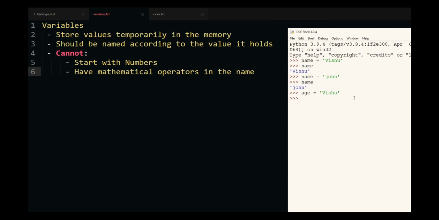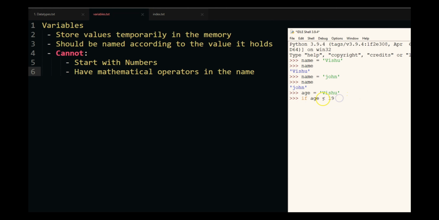You should not assign age is equal to Vishu, because anyone who is reading or who is going to use your code will not understand if you say if age is less than 18 or 19. This is going to throw an error because age does not hold an integer value. It holds a string value since it is surrounded by quotes, and you cannot compare an integer and string. So this will show an error.